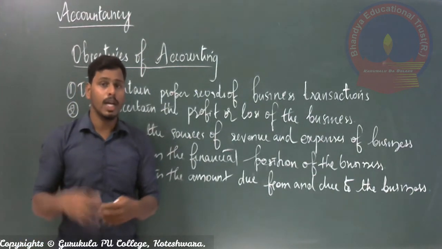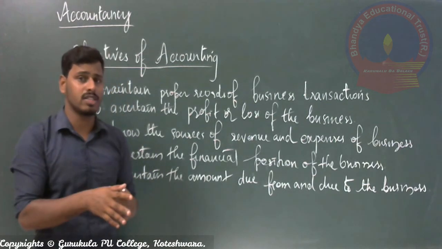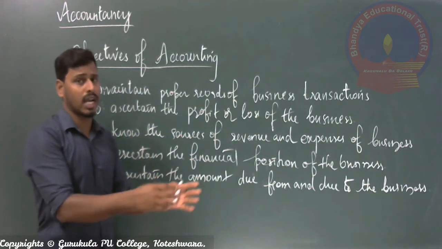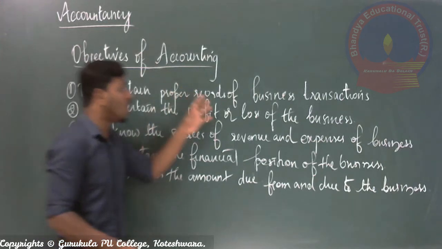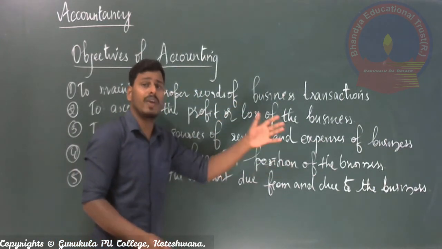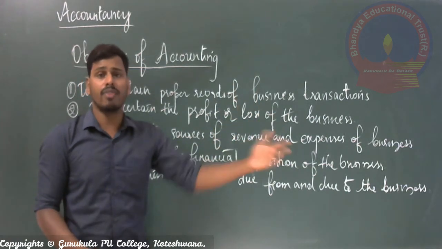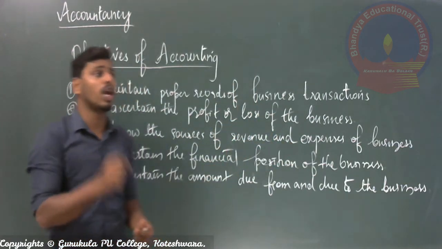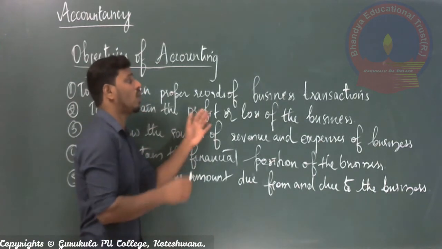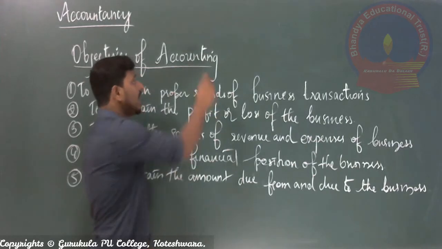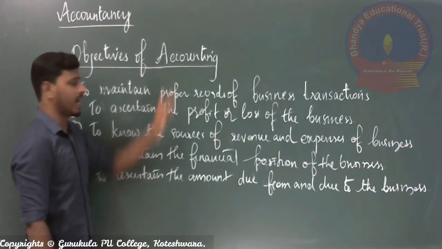So in order to eliminate that problem, we have to prepare books of account, and those transactions recorded there will be used as the major information for further analysis. That is why, in order to maintain proper records of business transactions, accounting work is prepared. So this is the first objective of accounting.